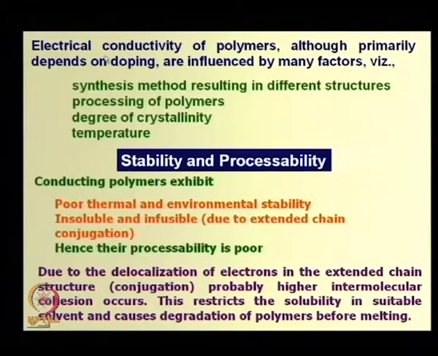If there is no extended pi electron conjugation, you cannot get higher conductivity from that polymer. Then there is the processing of polymers,